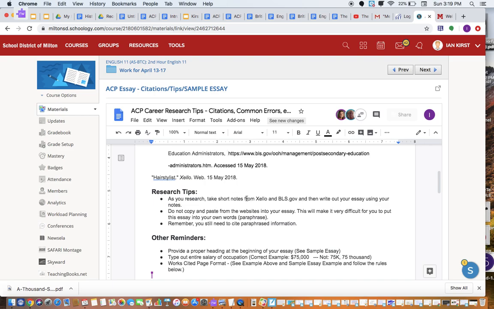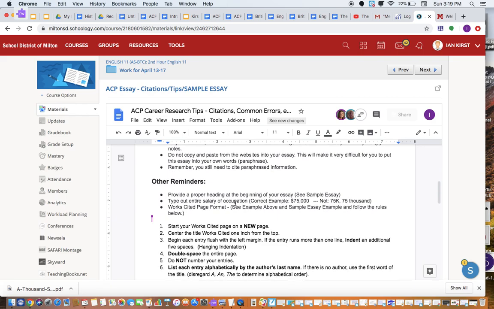Take short notes. So as you are looking through Zello or BLS, don't copy, highlight, and copy paste this stuff into a document. It's going to make it impossible for you to put it in your own words. Just have a notebook out next to you or a clear doc up and type out the information into your own words, so then you can just read through it and type up the paragraphs. It'll make things a lot easier for you down the road. Remember, you still need to cite that information, but it's just going to make it a lot easier for you if you're not copying and pasting.